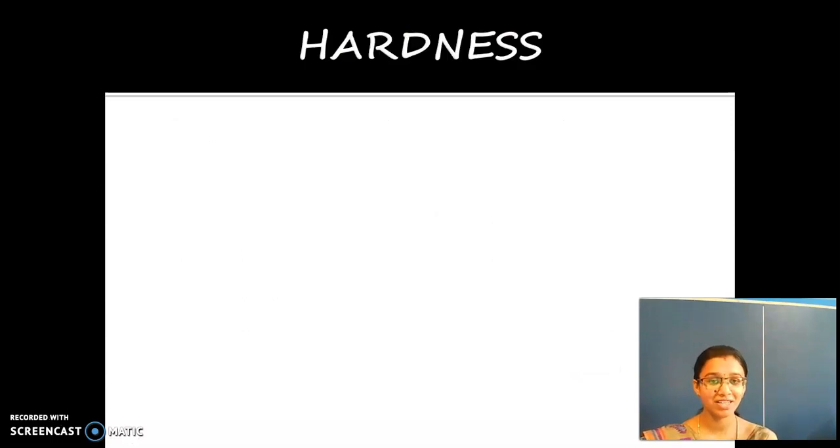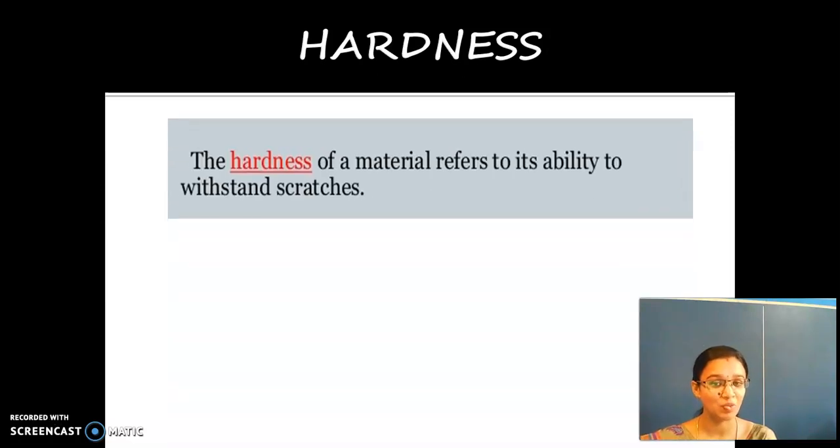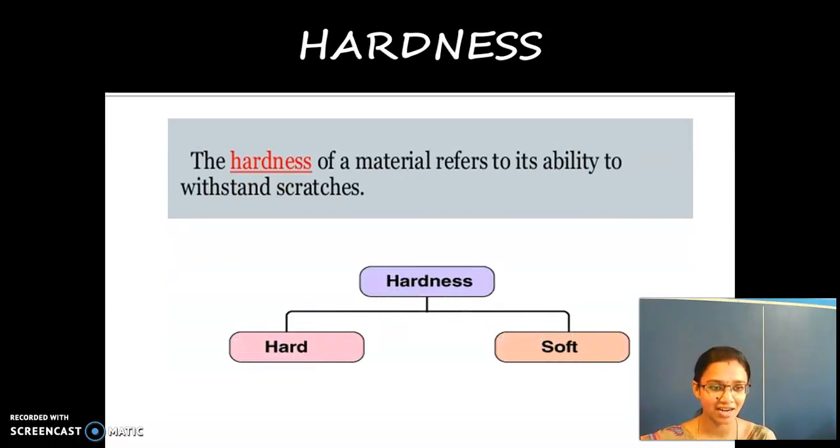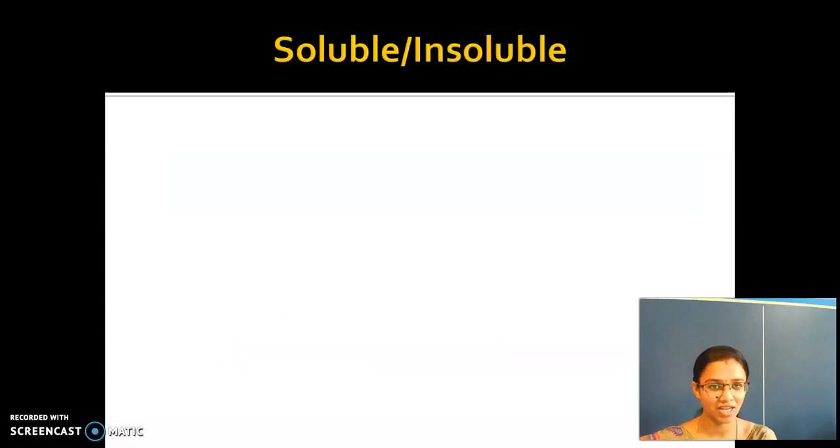Next, what is this? Hardness. Hardness is the ability to withstand things like scratches, and it relates to strength. It has more strength. Hardness is nothing but the strength to withstand. If you are strong enough, you are able to face anything. That is hardness. So based on hardness, the materials are classified into hard and soft materials. What is the next property?